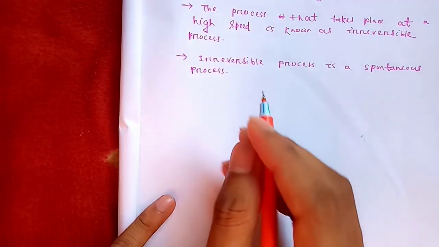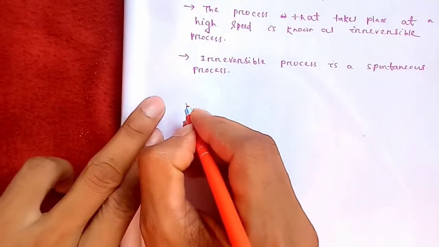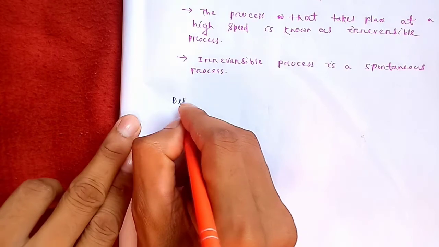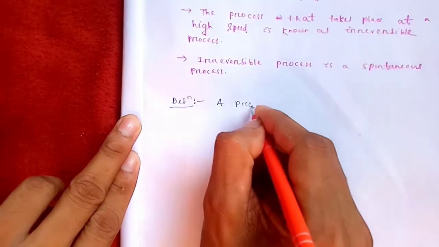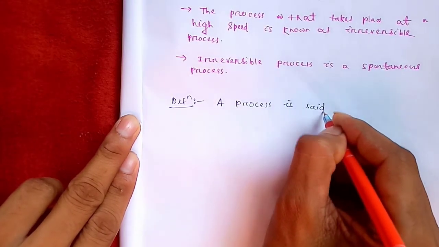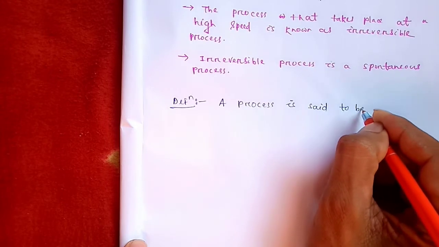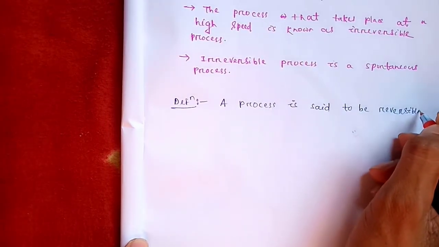I will explain the reversible process graphically. The definition is: a process is said to be reversible if, when reversing direction, it follows the same path as forward, without leaving any effect on the system and the surroundings. A process is said to be reversible if, when reversing direction, it follows the same path as forward.